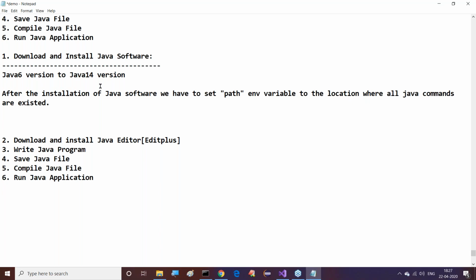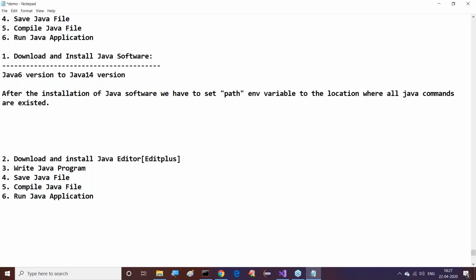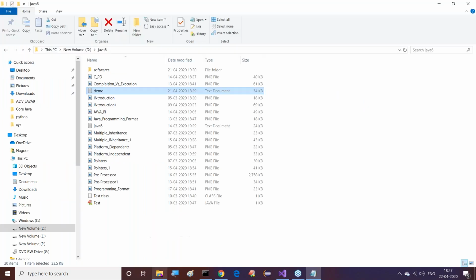Come on, guys, we have to observe this clearly. After the installation of Java software, we have to set the path environment variable to the location where all Java commands are available. Before setting this, we first have to identify where the Java commands exist in the installation folders.